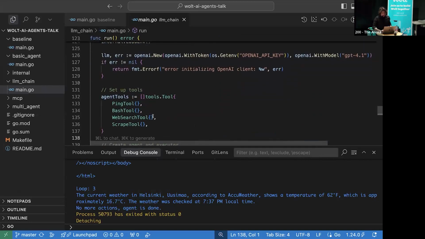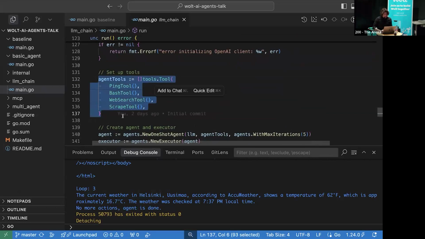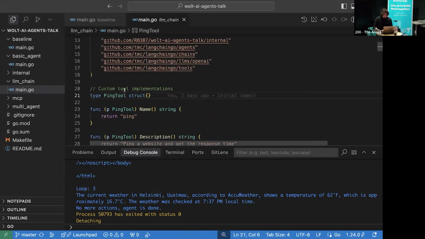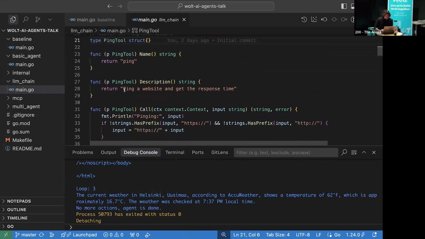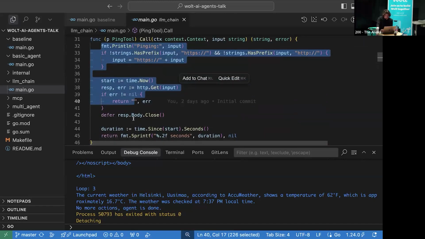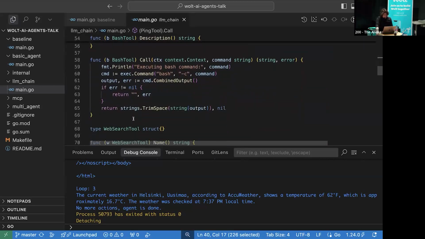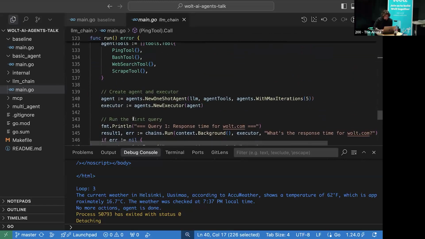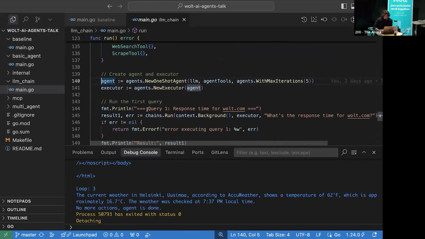So what we have here, let's take a look. We define our list of tools. Still the same tools: ping, bash, web search, scrape. But now it looks much more extendable, right? If we need to add a new tool, we don't need to change our prompt. We just need to append to this list. Cool, and now let's take a look at how our tools look. A tool just needs to implement a simple interface: it needs a name, a description, and of course a call method that actually performs some logic based on input. And it's the same for bash, web search, and scrape. So we define these tools, we create our agent, and now we just run.